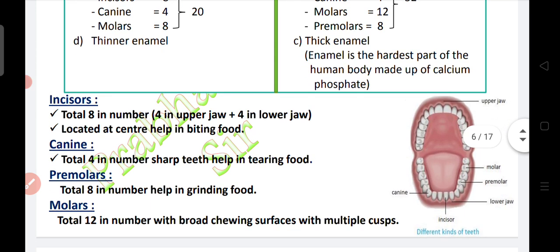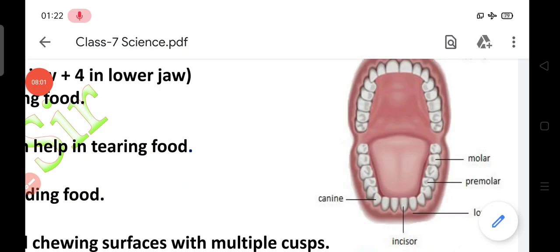Here you can see, total 8 in numbers are incisors, 4 in the lower jaw and 4 in the upper jaw. Total 8 in numbers. And these incisor teeth help in biting food.